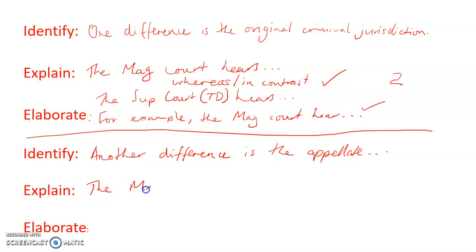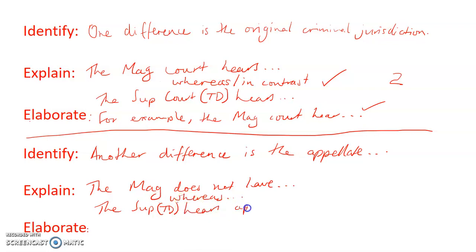The Magistrates Court does not have an appellate jurisdiction, whereas the Supreme Court Trial Division, again, we're not talking about the Supreme Court Court of Appeal, Trial Division, hears appeals on a point of law from the Magistrates Court.